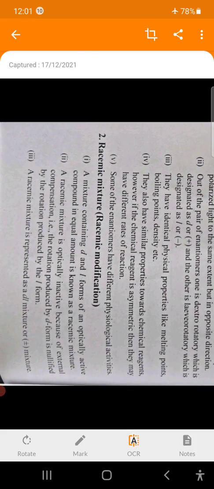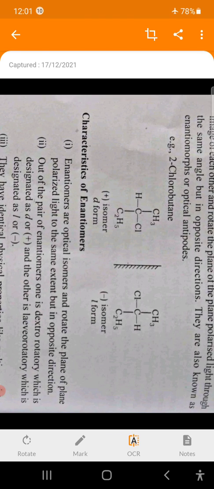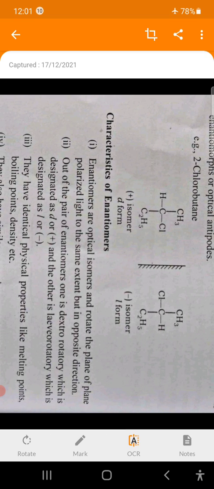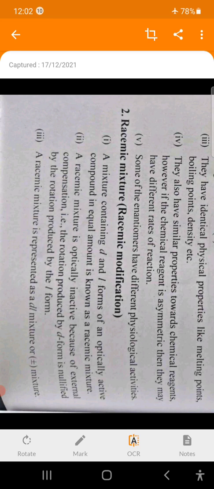If we consider a mixture containing exactly 50% D form and exactly 50% L form of any of the enantiomers, then that resultant mixture does not rotate plane polarized light towards right or left, because there is compensation. 50% rotation towards right is compensated by 50% rotation towards left, and therefore the plane polarized light is not rotated towards right or left, and that mixture is optically inactive.